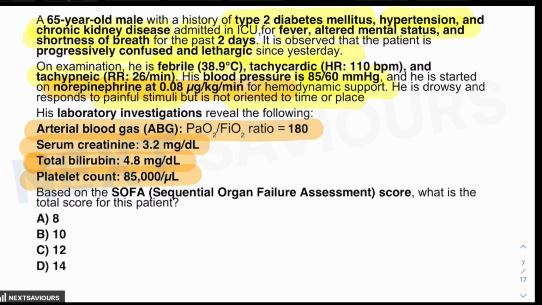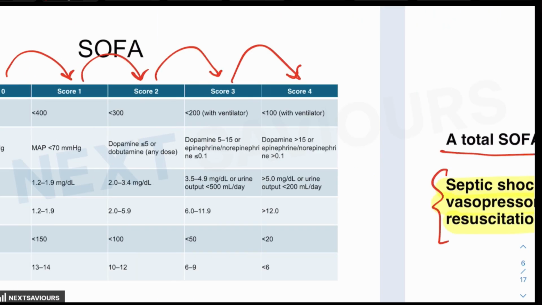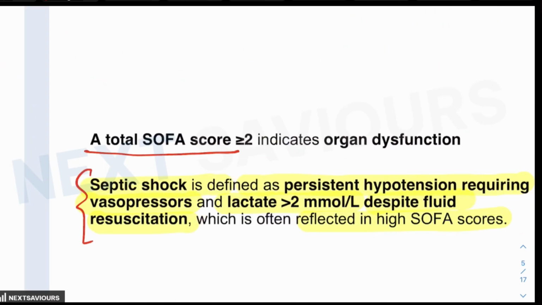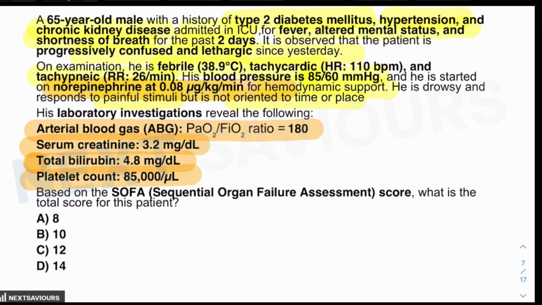So based on the Sequential Organ Failure Assessment score, what is the total score for the patient? As we have already learned about the SOFA score, let's calculate the SOFA score for this particular question. The first thing provided to you is the PaO2 to FiO2 ratio of 180, and it lies in the category of score 2. Now, serum creatinine of 3.2 again lies in the score of 2.